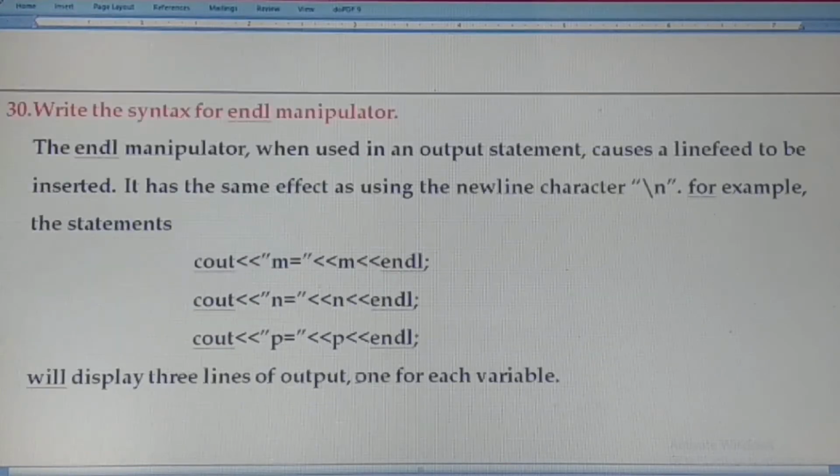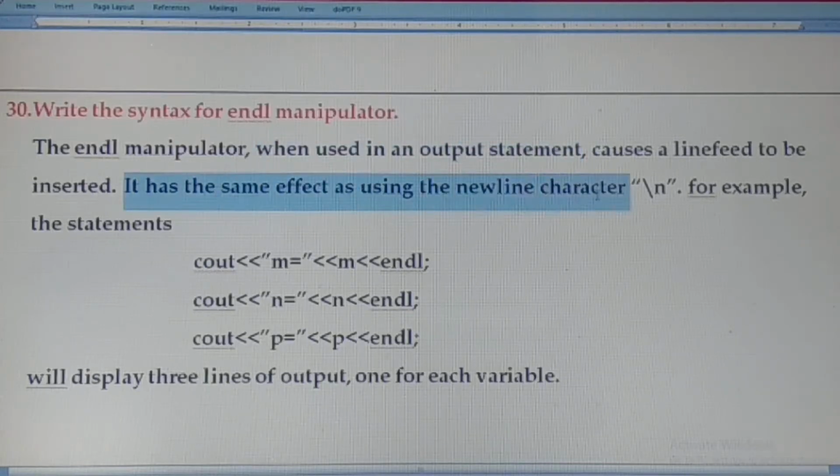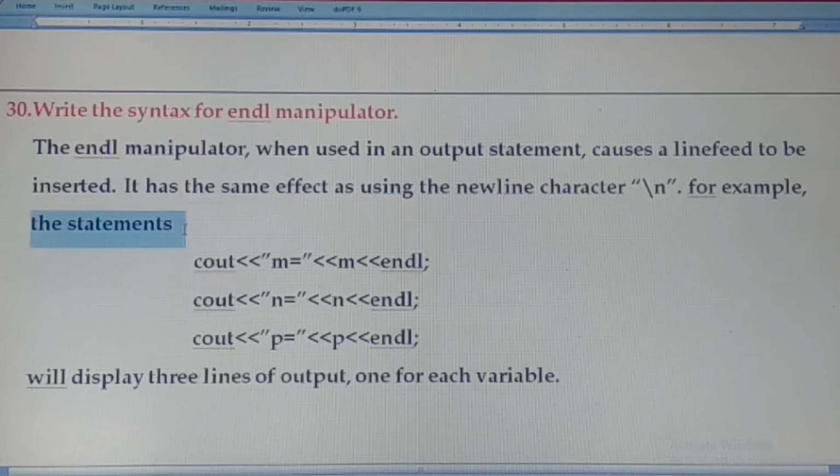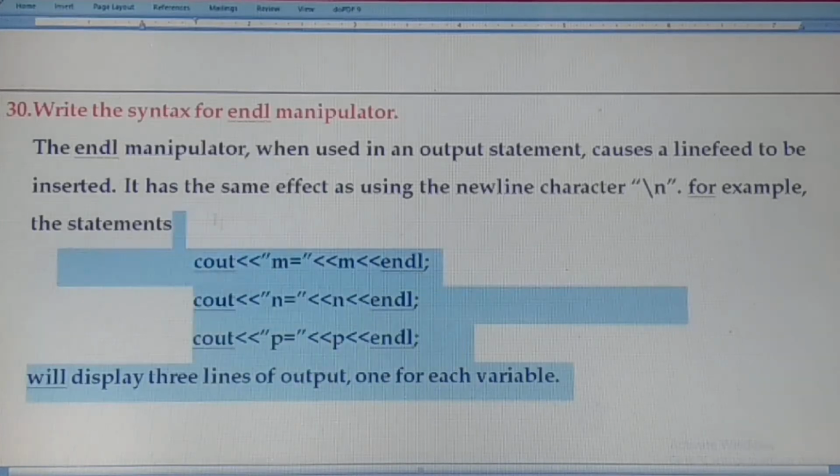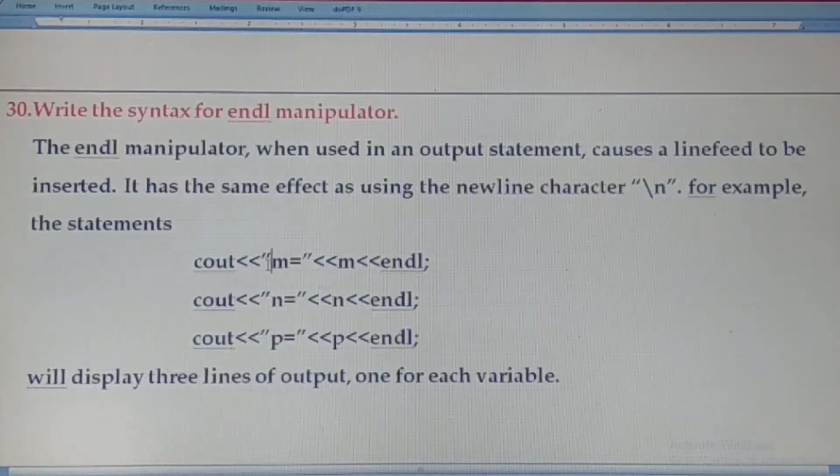Then the last question, write the syntax of the endl manipulator. The endl manipulator, when used in an output statement, causes a line feed to be inserted, a new line character. It has the same effect as using the new line character \n. For example, in the statements cout, string m, then m variable endl, these statements will display 3 lines of output, one for each variable. If you want to get the output in different lines, we should use \n or endl. Both have the same effect.